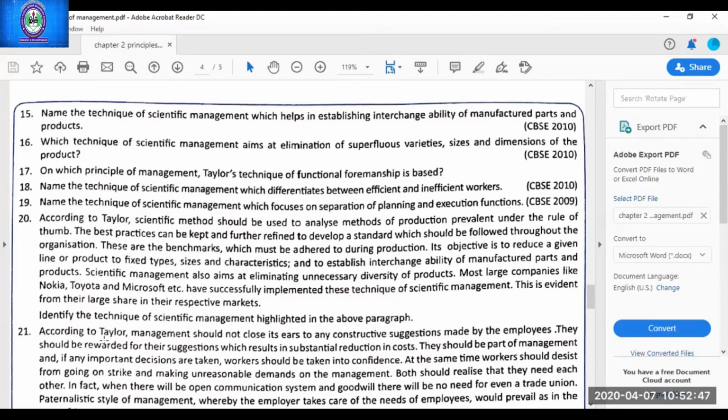Next, Mehak Sharma. Question 18. Name the technique of scientific management which differentiates between efficient and inefficient workers. Differential piece rate system. Yes, differential piece wage rate system.